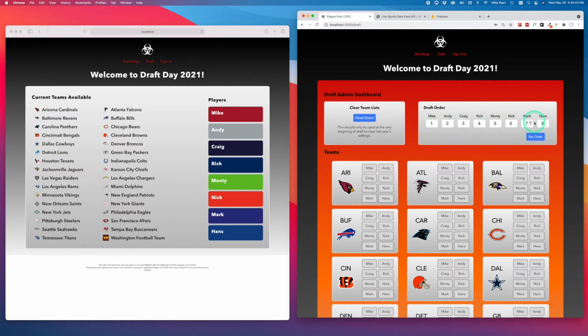Here's the draft order, based on how our teams did or did not finish well last year. Yeah, that's my team right there. All right, that's going to change this year, I promise. Anyhow, this whole thing holds up to 8 players. If I try to throw in number 9 or 10 or whatever in there, it will bark at me and say, no, that's not the right number. But we can set that every year.